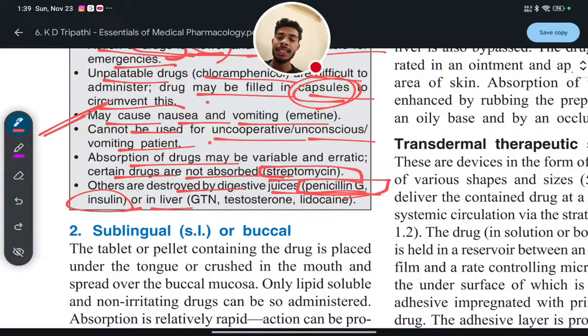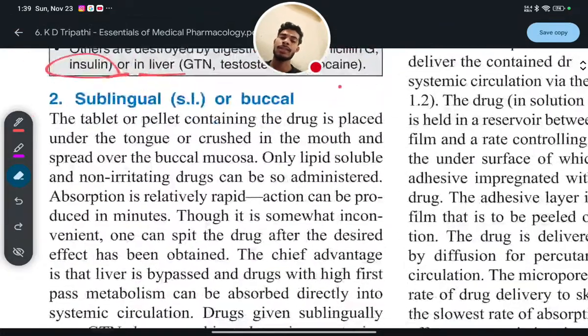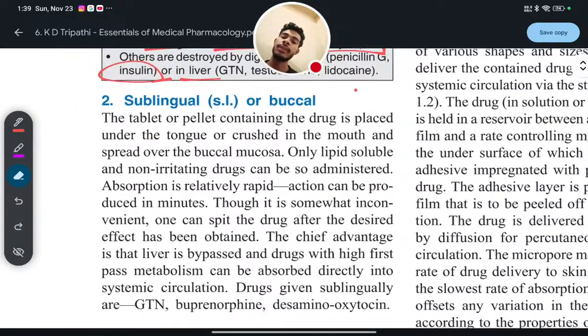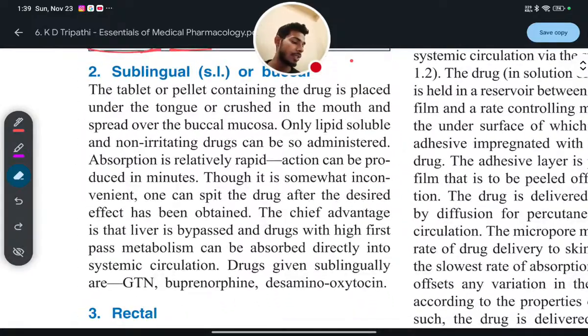Okay, in the liver, glyceryl trinitrate (GTN), testosterone, and lidocaine are also destroyed. That is, hepatic metabolism takes place. That is not digestion actually; a hepatic biochemical reaction takes place in the liver. Okay. Next, number two. So the first one is the oral route. The second route is the sublingual route.